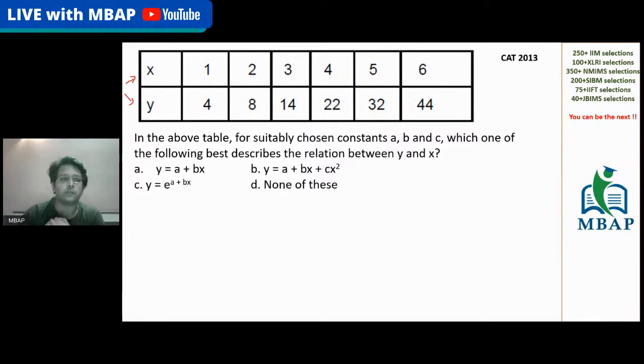When the value of x was 1, the corresponding value of y was 4. When x was 2, y was 8; for 3 it was 14; for 4 it was 22; for 5 it was 32; and for 6 it was 44. And the question is, from the above table, for suitably chosen values of constants a, b, and c, which of the following best describes the relationship between x and y?